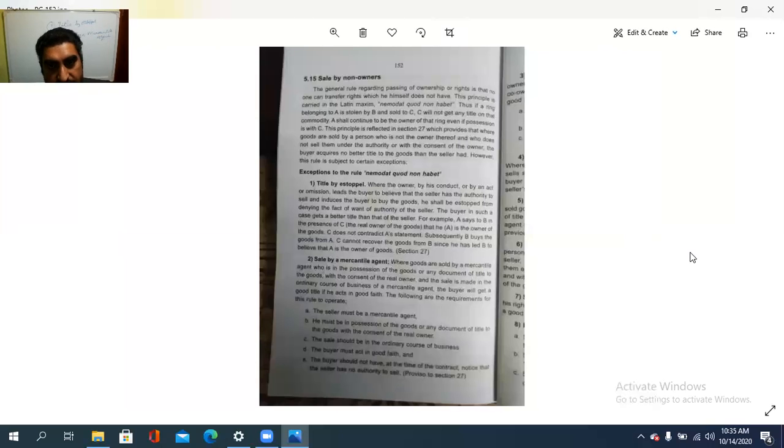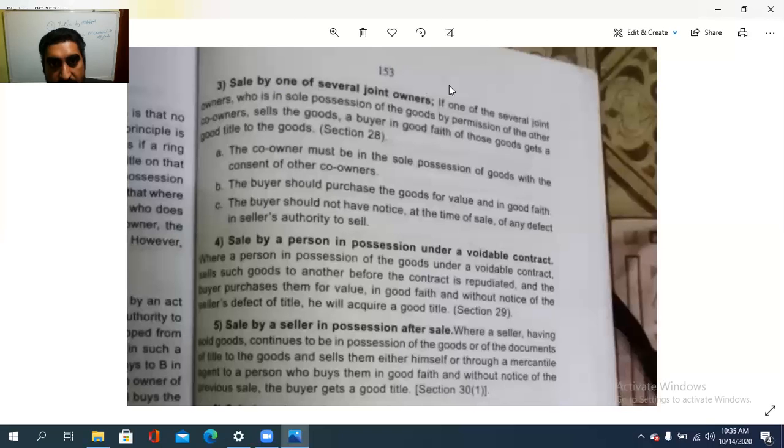So title by Estoppel, then sale by a mercantile agent. Some exceptions to this rule: sale by non-owners. Then third is sale by one of several joint owners.